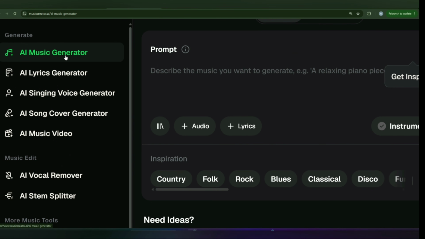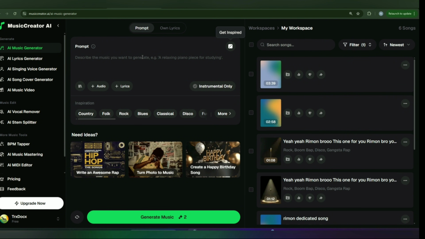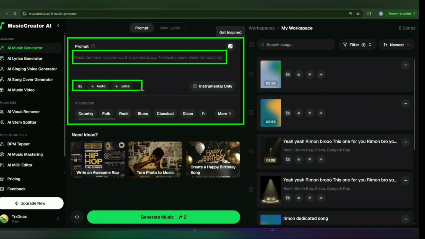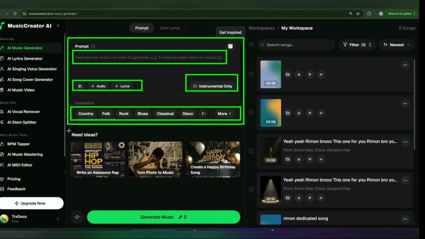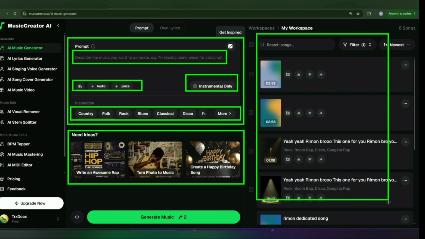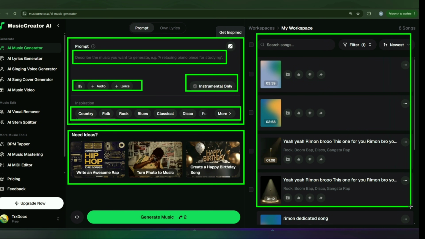There is a music generator, give the prompt here. This is the prompt interface where you can write what type of music you want to create. Give the prompt here, and choose audio plus lyrics as a reference, and there is instrumental only you can select. And after inspiration you can select here. You can also put here some more data and your product as output will be shown at this place. So in this way you can create music.